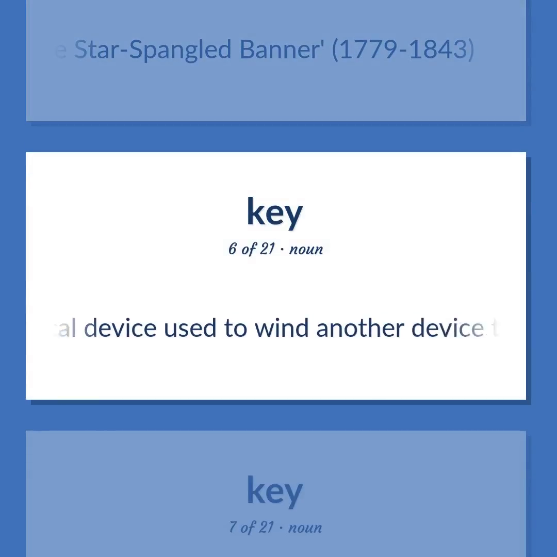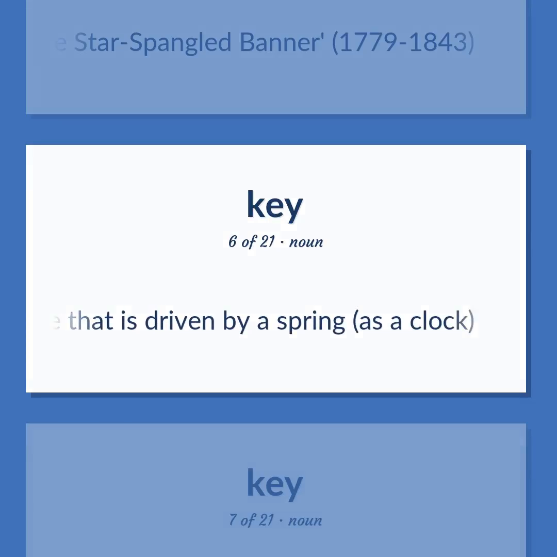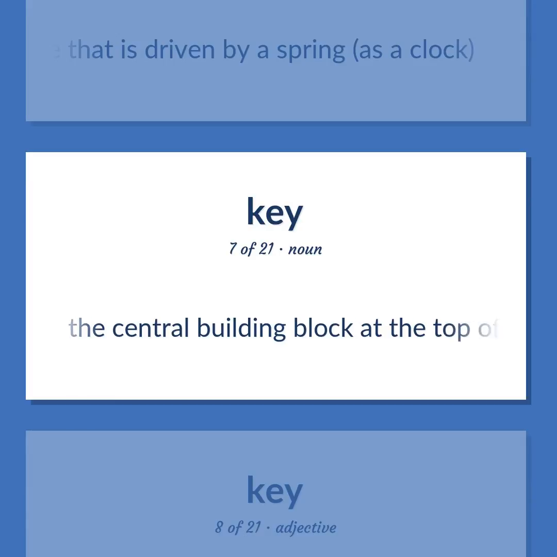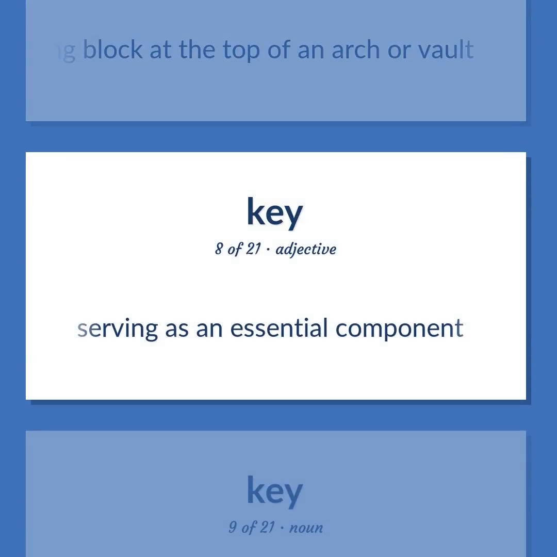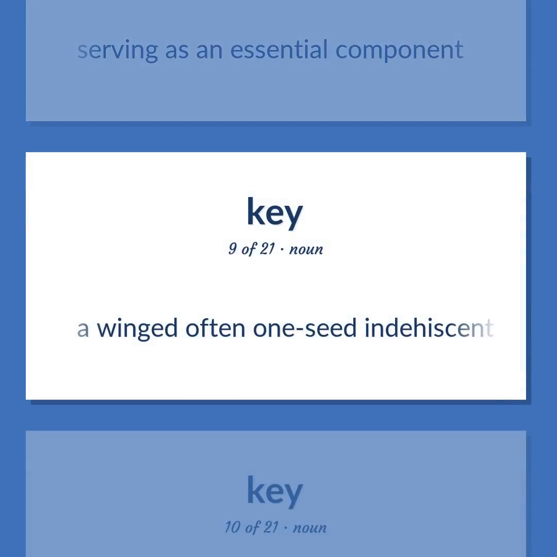Mechanical device used to wind another device that is driven by a spring, as a clock. The central building block at the top of an arch or vault. Serving as an essential component. A winged, often one-seed indehiscent fruit as of the ash or elm or maple.